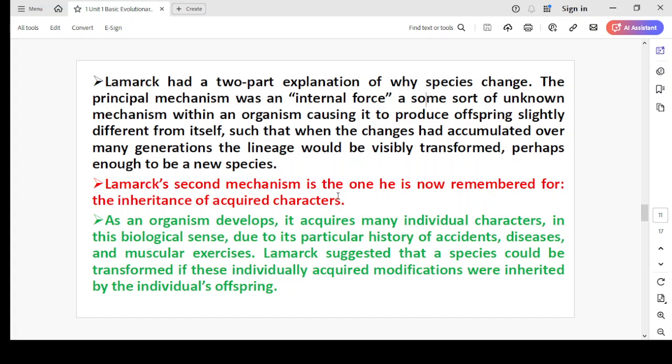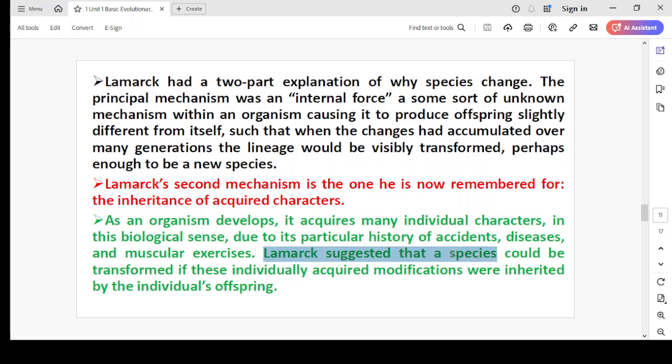Lamarck's second mechanism is the one he is now remembered for, the inheritance of acquired characters. As an organism develops, it acquires many individual characters in this biological sense due to its particular history of accident, disease, and muscular exercise.